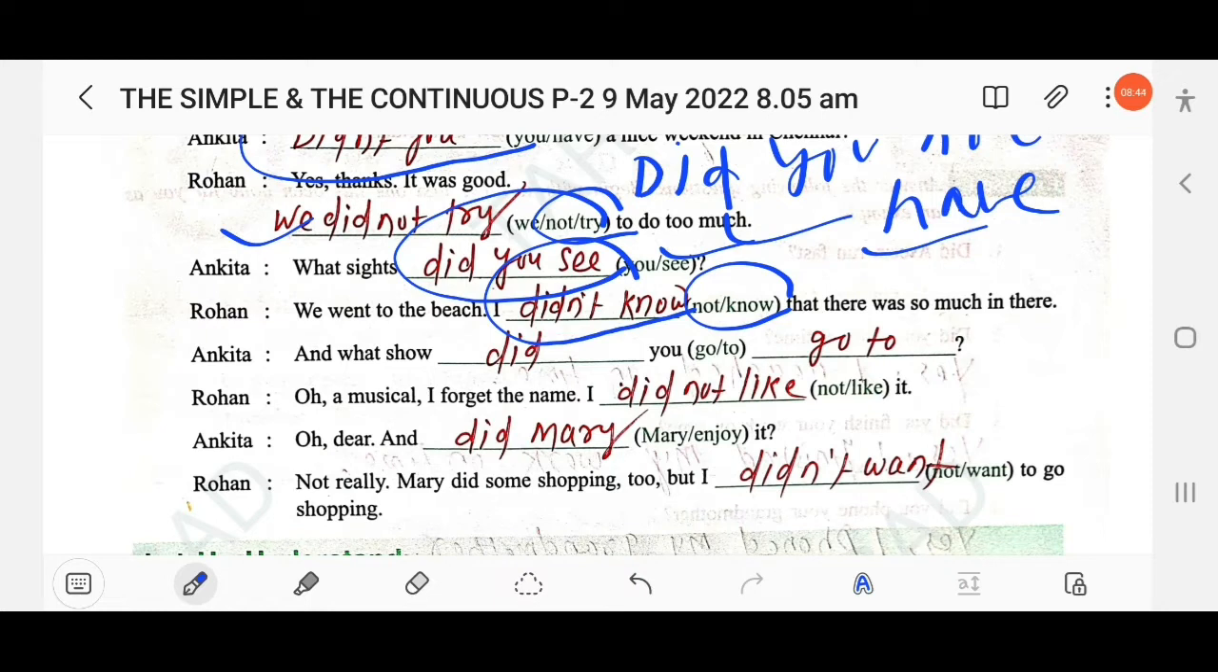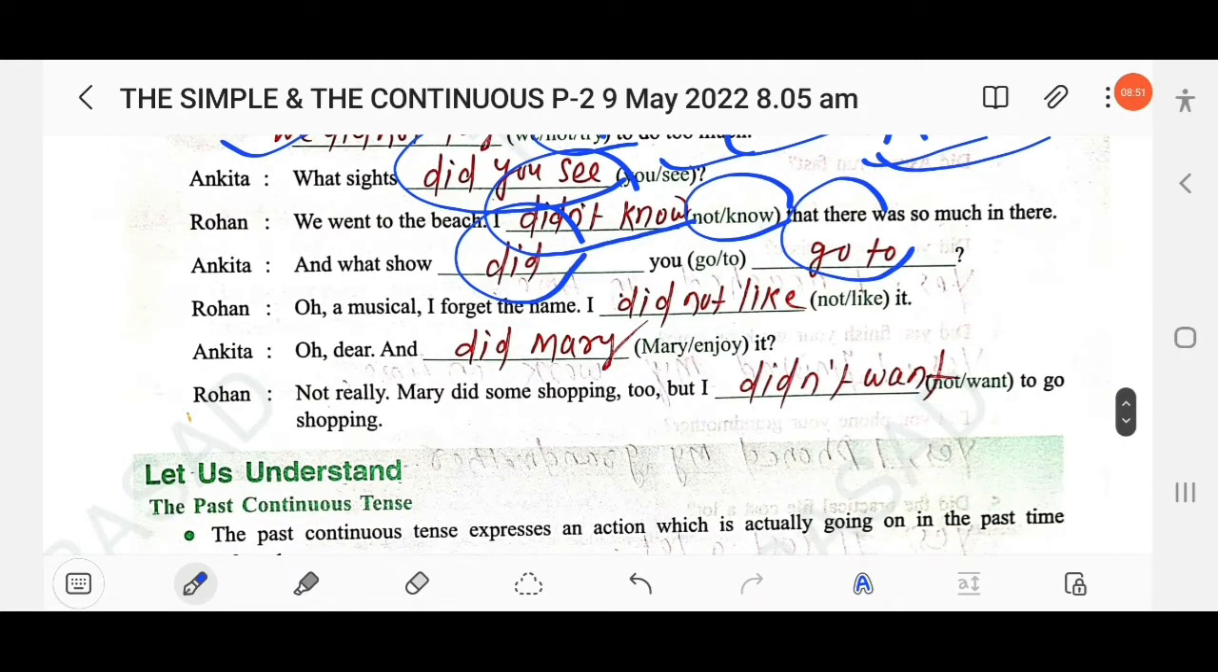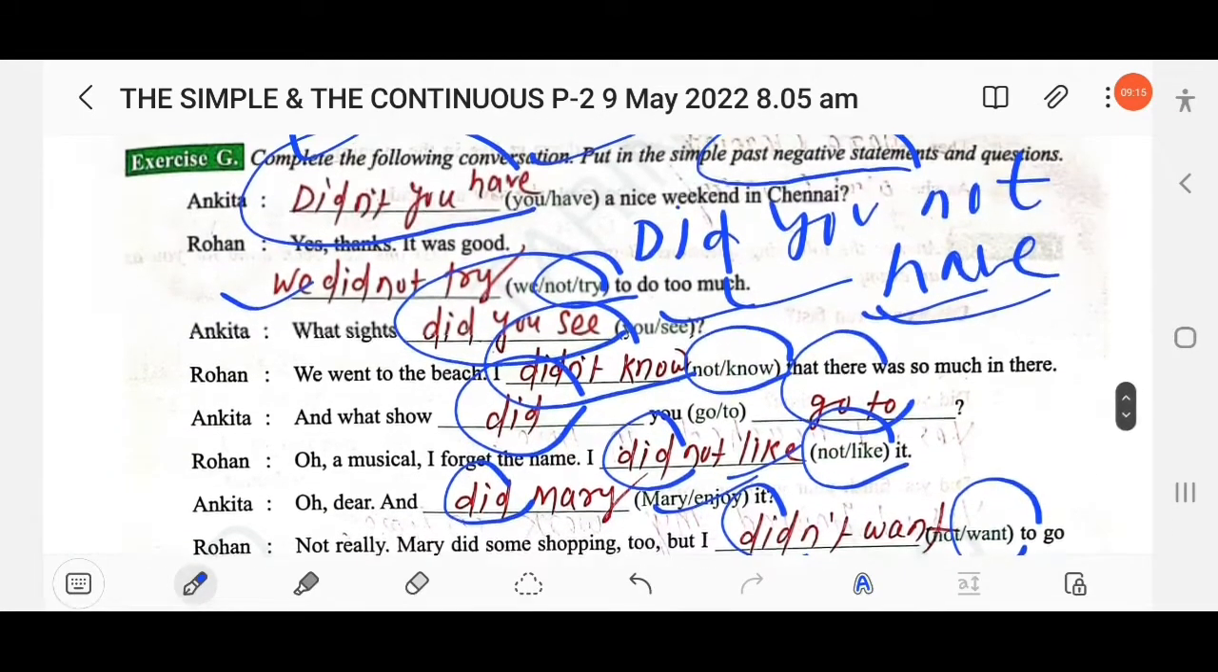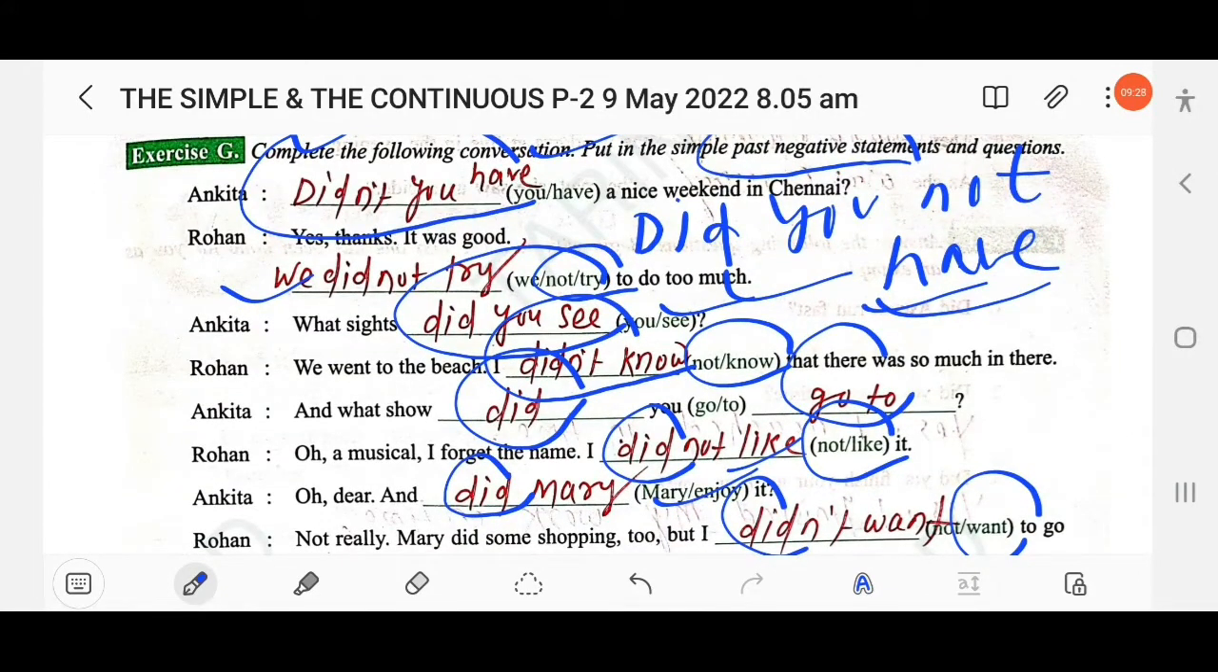The next, Ankita: "And what show did you go to?" The next, Rohan: "Oh, a musical, I forget the name. I didn't like it." So here not like it, so you have to add here didn't like it. Ankita: "Oh dear, and did Mary enjoy it?" This is a yes/no question. Rohan: "Not really. Mary did some shopping too, but I..." So here not want, just you have to add here did. So in this exercise you find the use of yes/no as well as negative and double-edged questions.